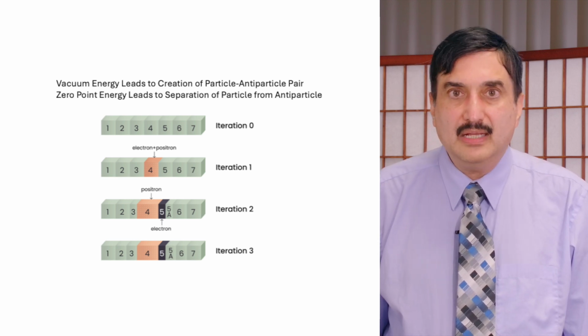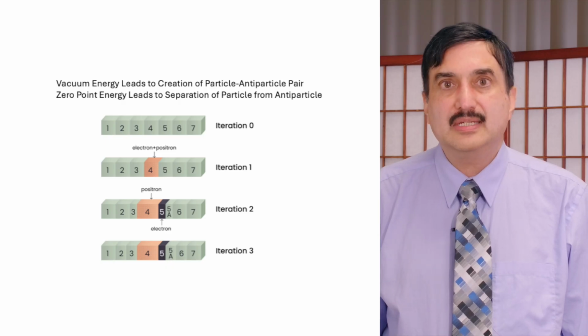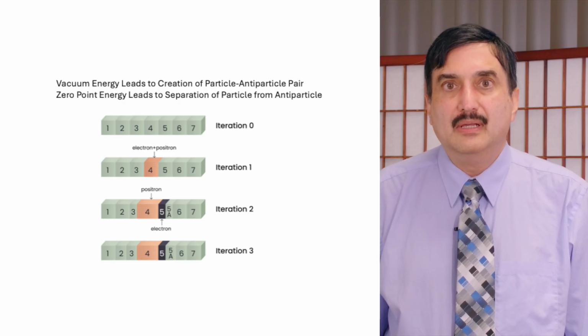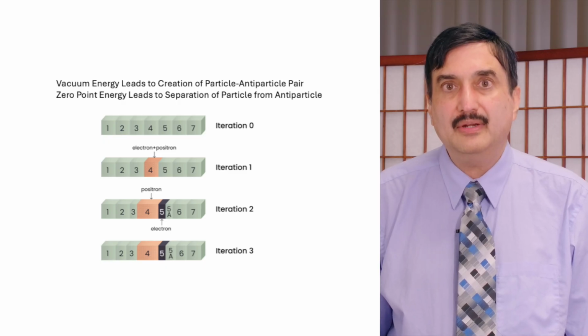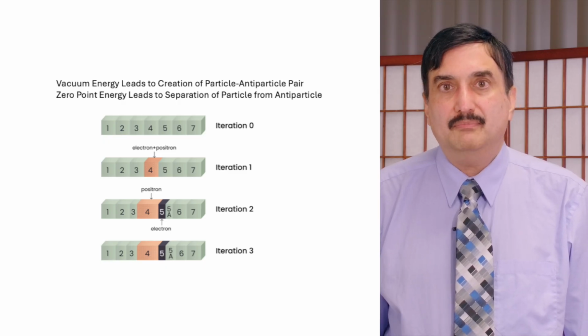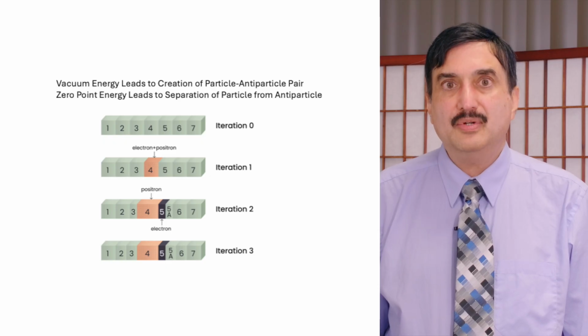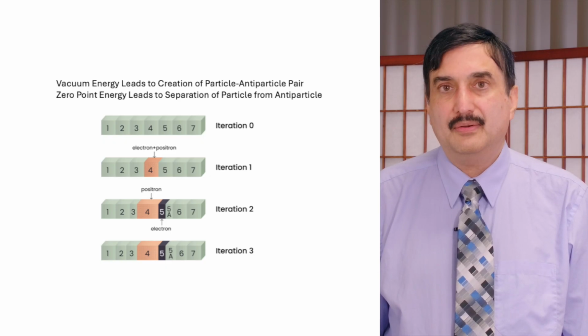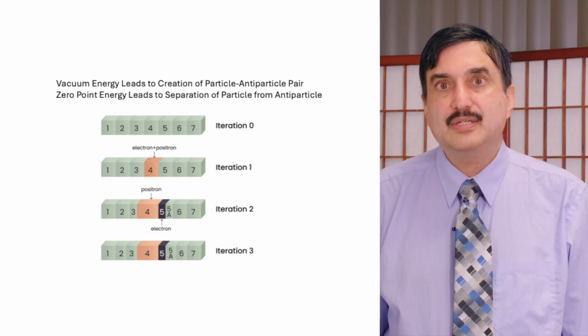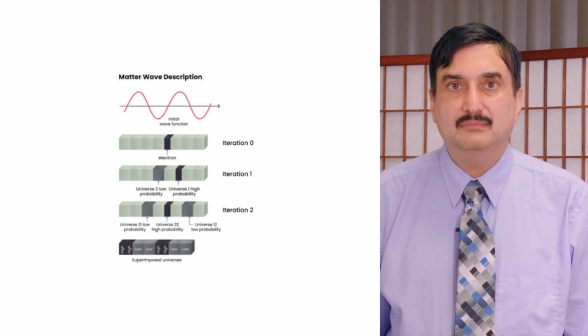And because zero-point energy itself will cause different particles to move from one iteration to the other, there will be a random walk type of motion that will take place in all elementary particles in the superimposed multiverse.